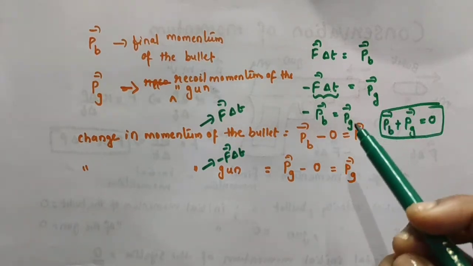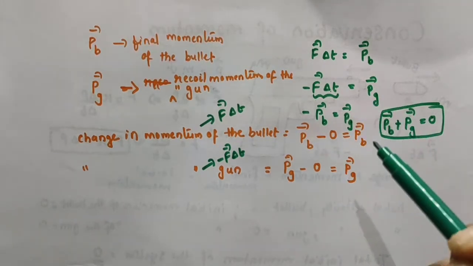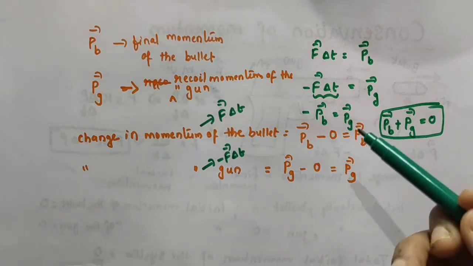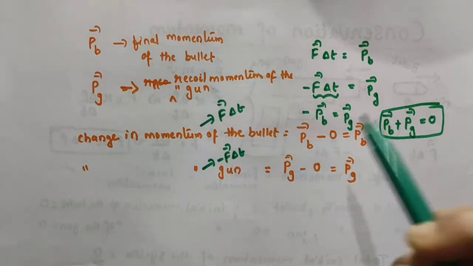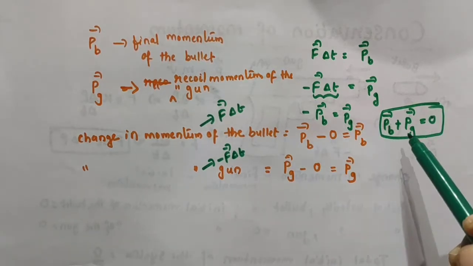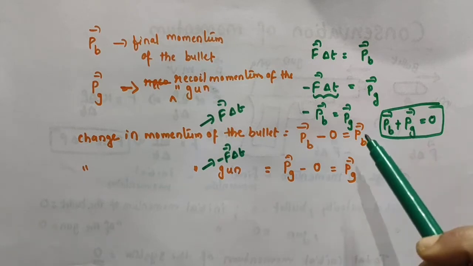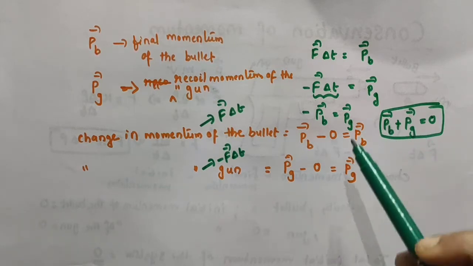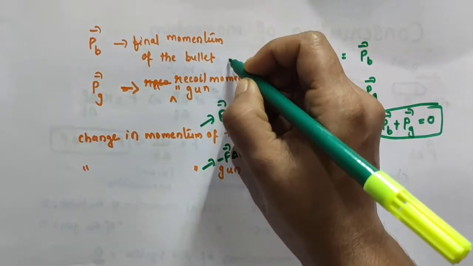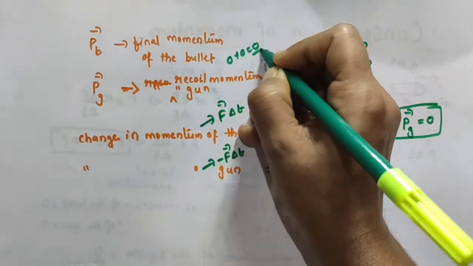Total change in momentum equal to 0 means there is no change in its momentum, that is, its initial momentum and final momentum are both the same. The total momentum of the system, bullet plus gun, before firing was what? Initial total momentum 0 plus 0 equal to 0.